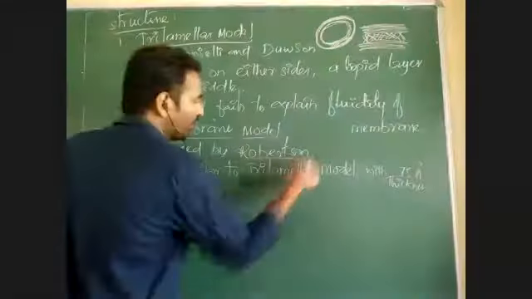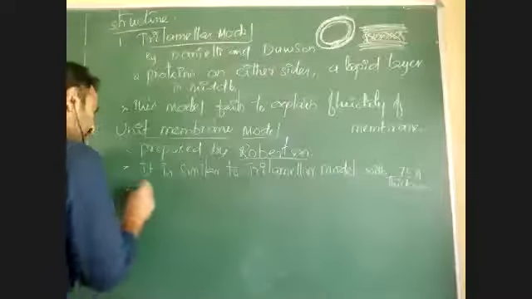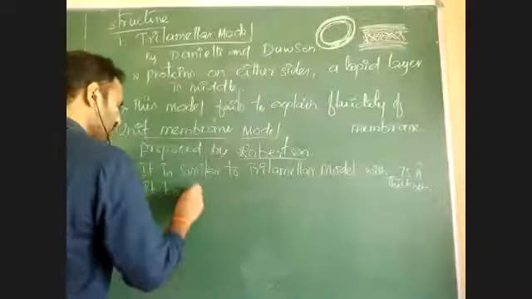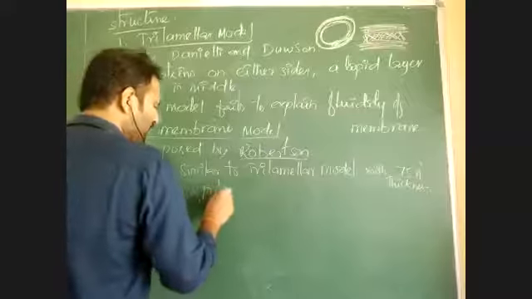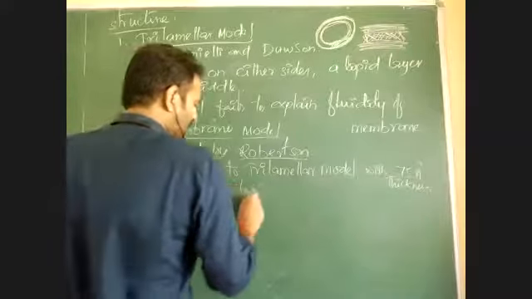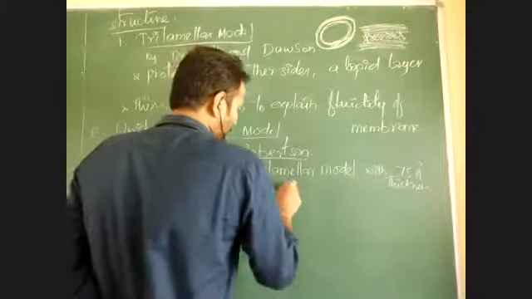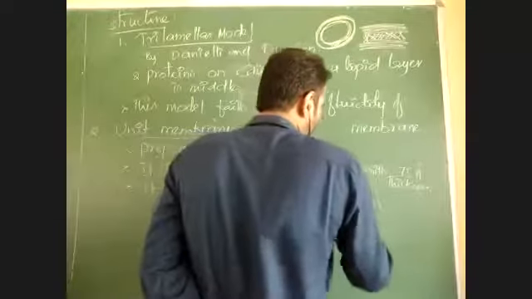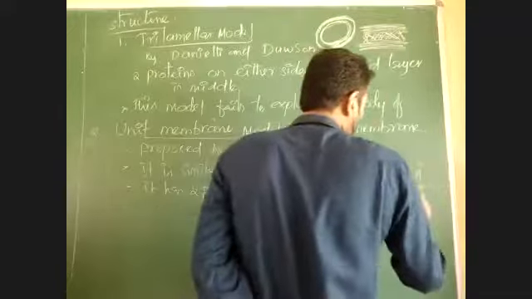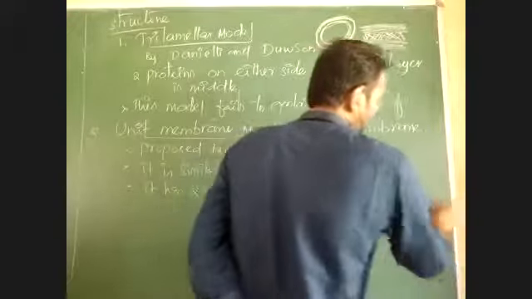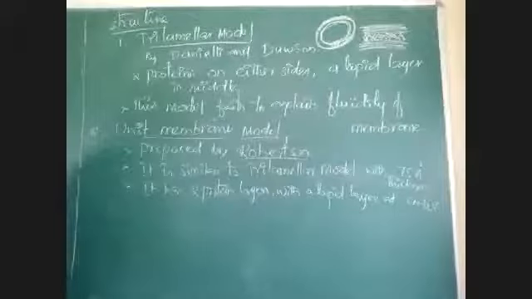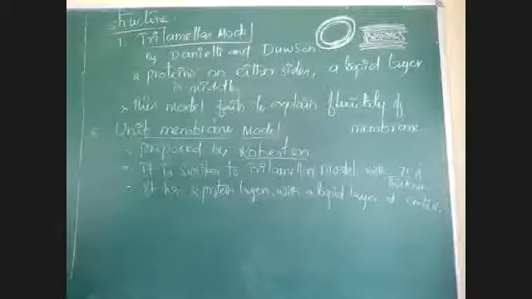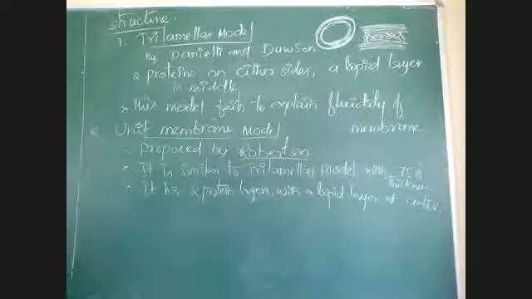It has two protein layers with a lipid layer at the center. Two protein layers are present on either side, and a lipid layer is present at the center. That is the unit membrane model.